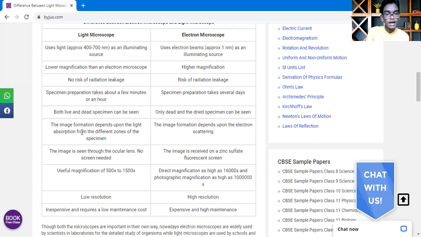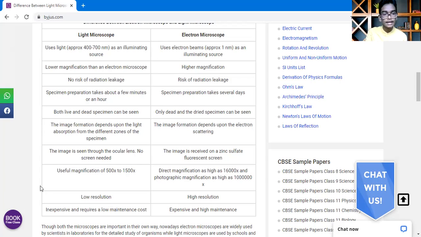The image formation depends upon light absorption from the different zones of the specimen. In the electron microscope, the image formation depends upon electron scattering. In the light microscope, the image is seen through the ocular lens and no screen is needed. In the electron microscope, the image is received on a zinc sulfide fluorescent screen.